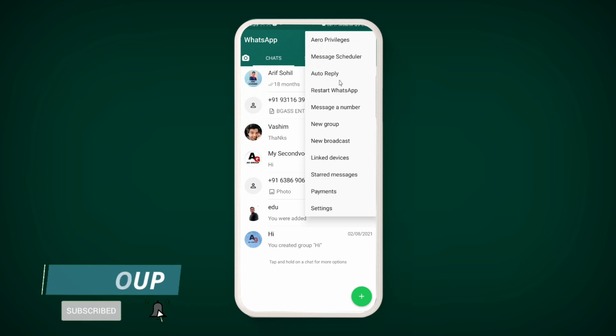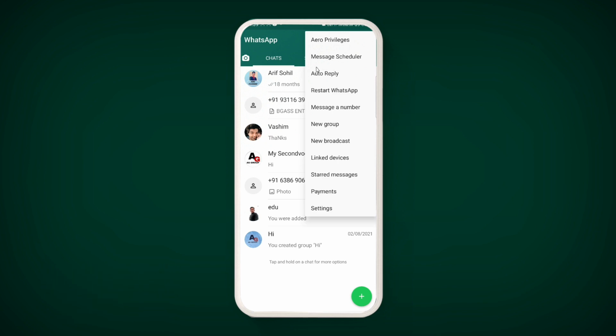The second option is auto reply. If any one of your friends messages you and you are unable to reply, a system generated message will be sent to them saying that you are unable to receive or answer them.